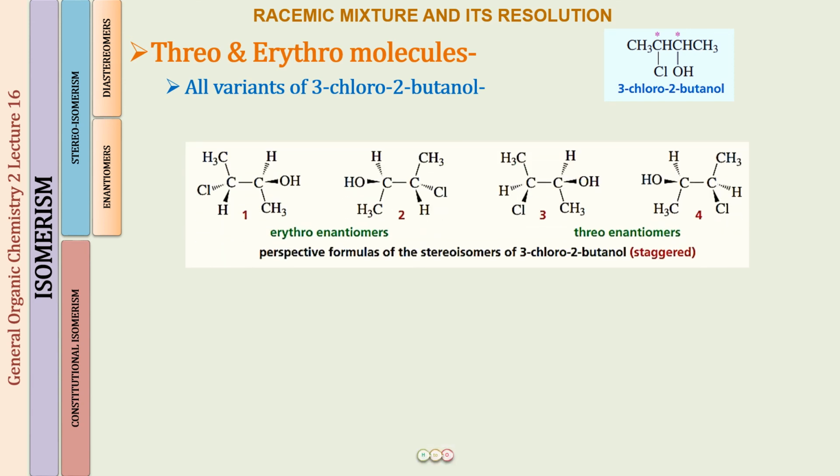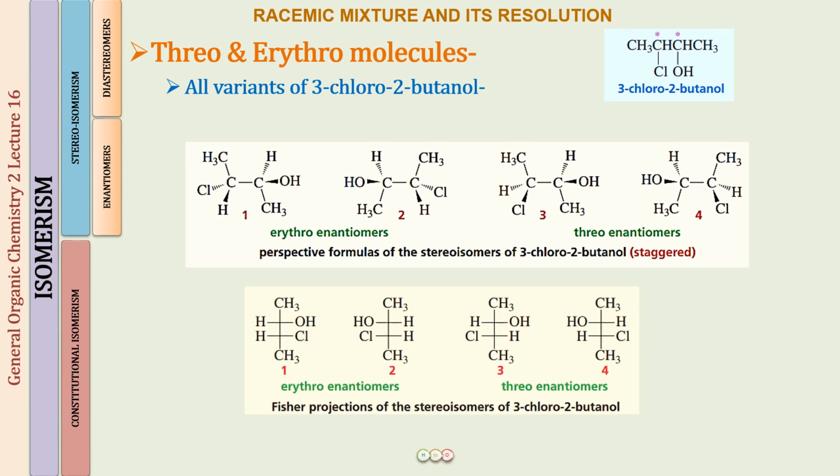First of all, here you are seeing the wedge and dash representation, and in this wedge and dash representation, this is a staggered conformation. Now again, what is staggered conformation? What is eclipsed conformation? You will be learning in the lectures on conformational isomerism, but you know how to convert a wedge and dash representation, taking the help of the RS configuration, into the Fischer projection. That I have taught you already in the last lecture, right?